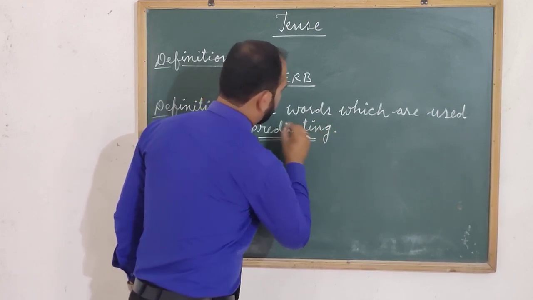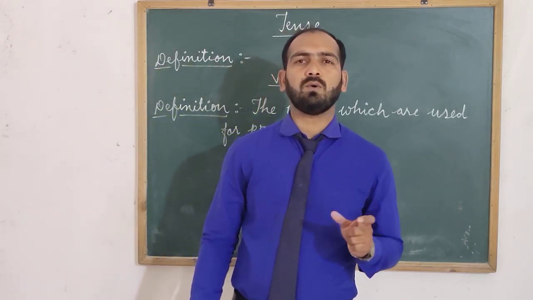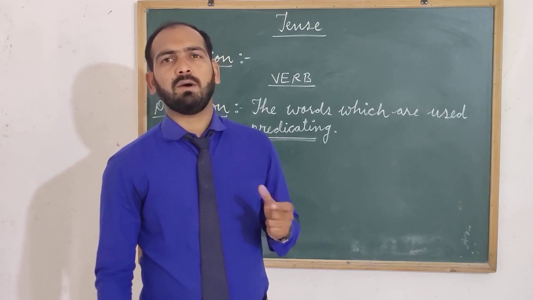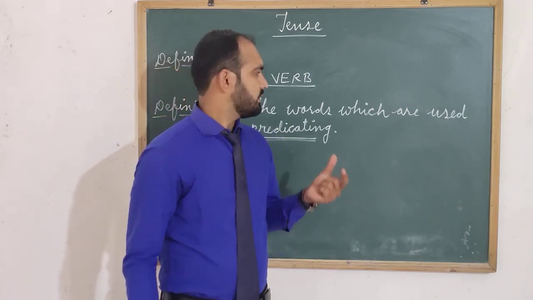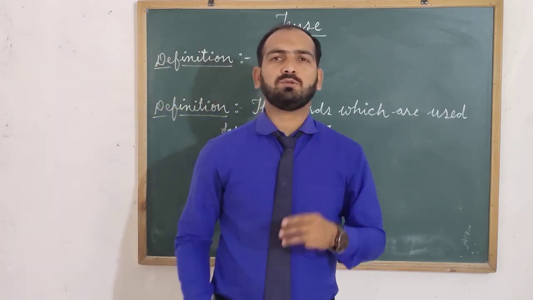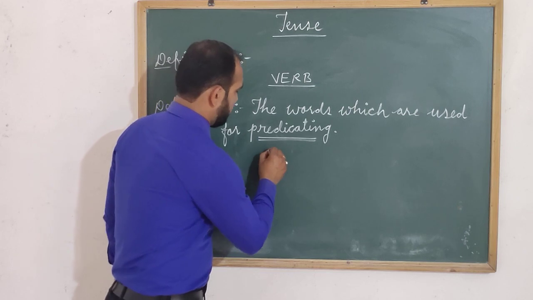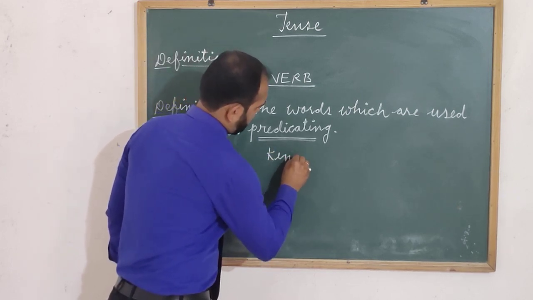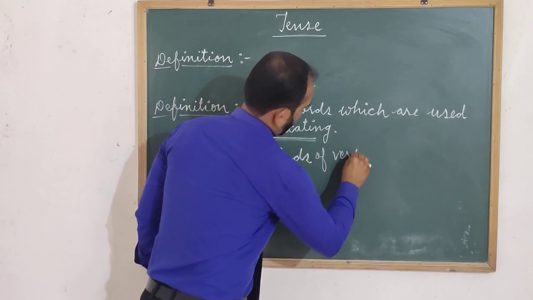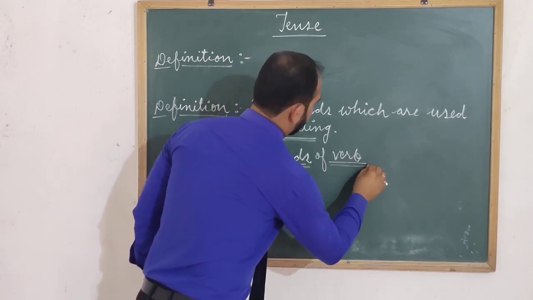What is the meaning of predicating? Predicating means saying something about a person or a thing. This is the definition of verb. There are three types of verb. Kinds of verb. Three kinds of verbs are here.